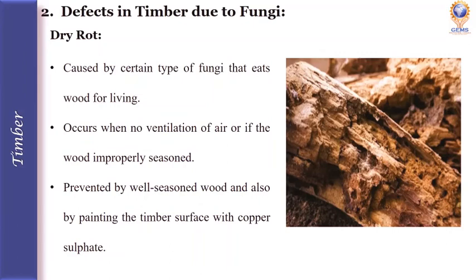This occurs mainly when there is no ventilation of air or if the wood is improperly seasoned. The absence of sunlight, dampness, and presence of sap will increase the growth of dry rot causing fungi. This can be prevented by using well seasoned wood and also by painting the timber surface with copper sulfate.